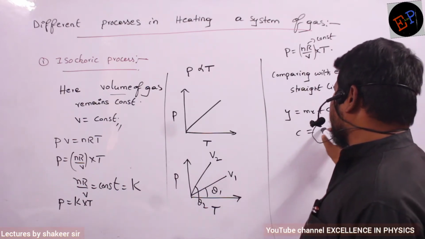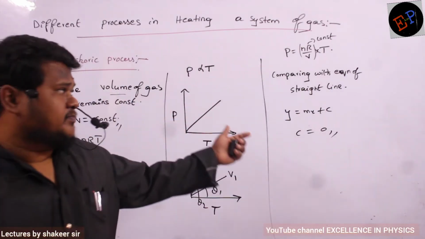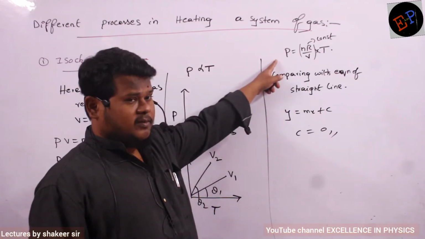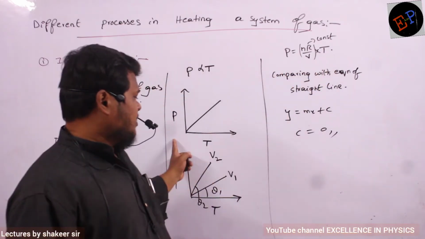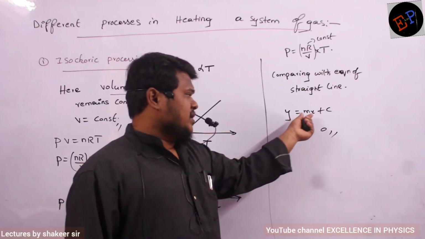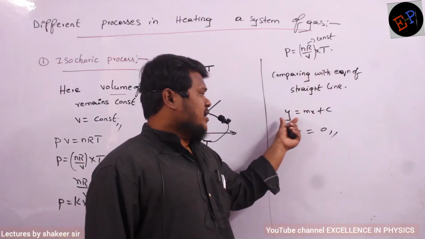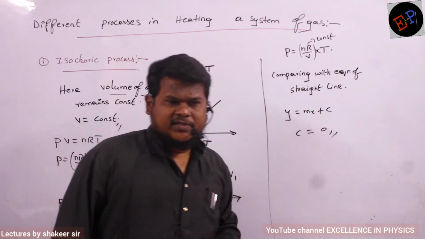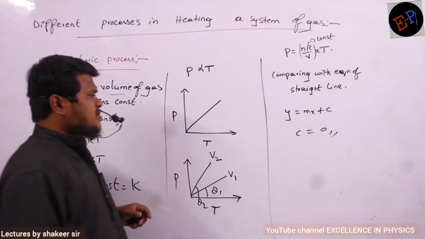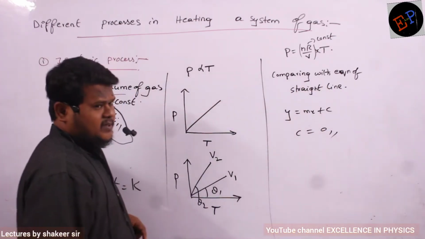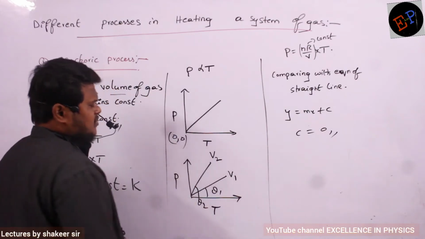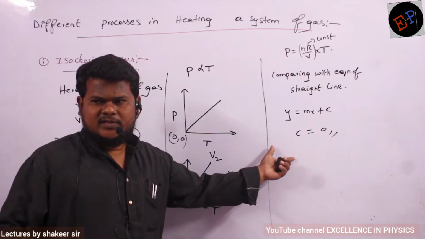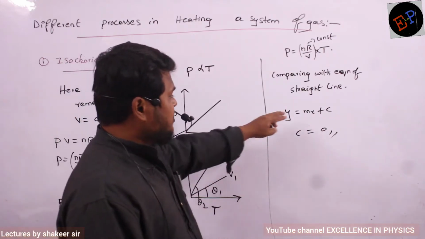The c value is how much? 0, because there is no c in this term. So P is on the y axis, comparing with y, and on the x axis I am taking temperature, so x is nothing but T here. c is 0. What is meant by c is 0? It means there is no y-intercept at the starting of the graph, so the graph will start from (0, 0). That is how we study the equation of a straight line. And what is m in this condition?